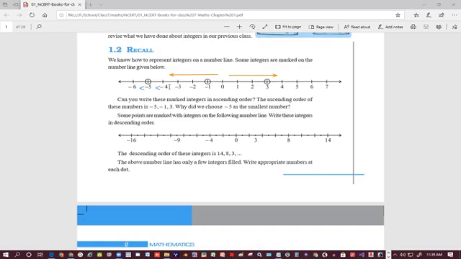Can you write these marked integers in ascending order? These 3 numbers it is saying, because they are marked here. See, it is circled here, right? Circled means these 3 numbers are taken in our observation. So minus 5 is first, minus 1 is second, and plus 3 is third.